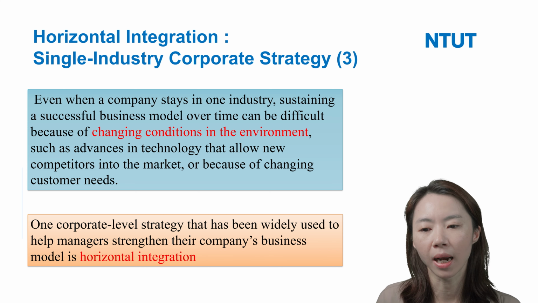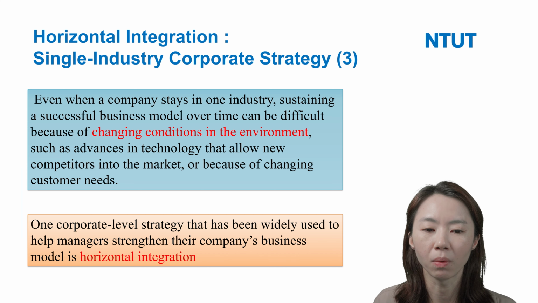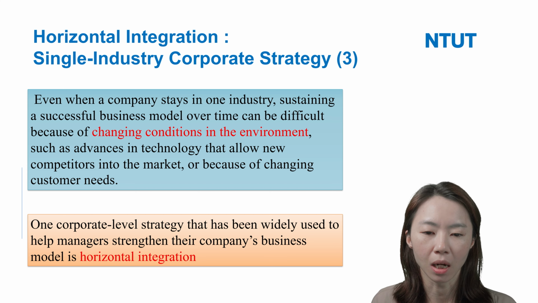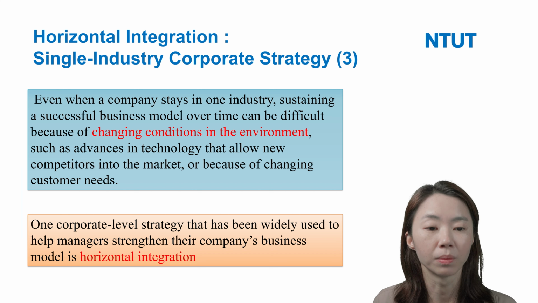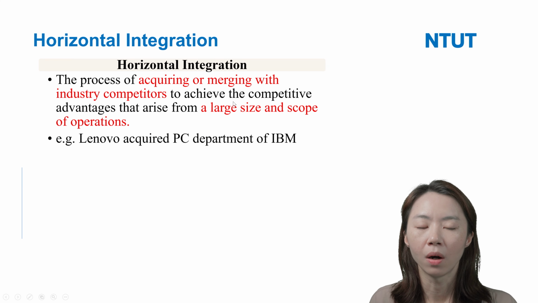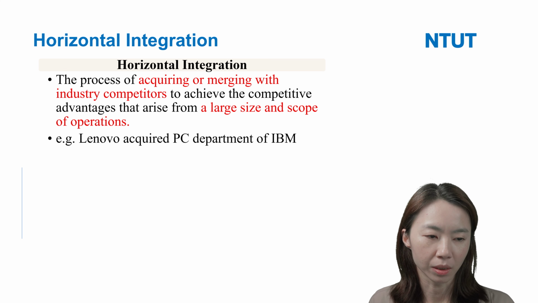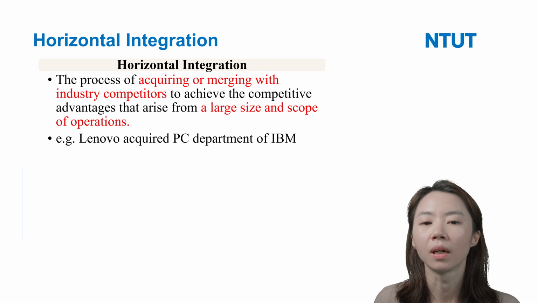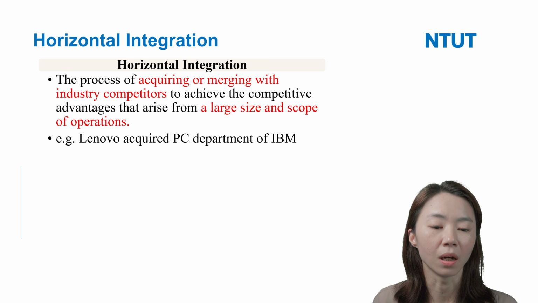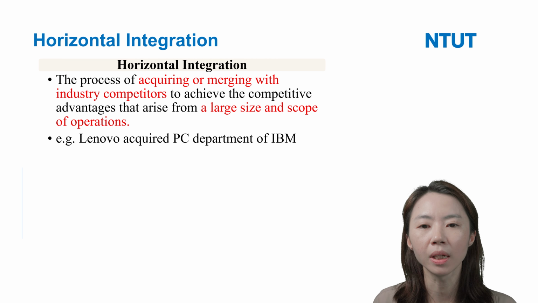One corporate level strategy that has been widely used to help managers strengthen their company's business model is horizontal integration. Next, we will introduce what horizontal integration is, and its advantages and disadvantages.